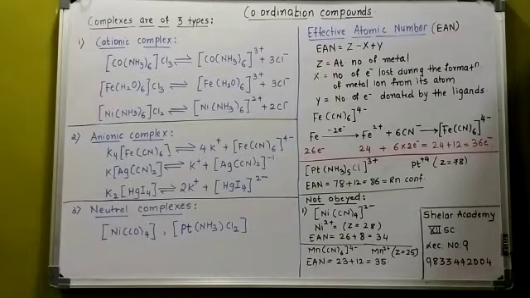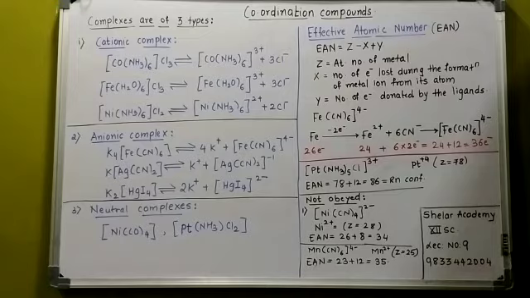Now after the types of complex, we proceed with the next topic, the effective atomic number, called EAN. What do you mean by EAN? It is the effective atomic number. How do you find it out? It's very easy. You have a particular formula for it: EAN is equal to Z minus X plus Y. What is Z?